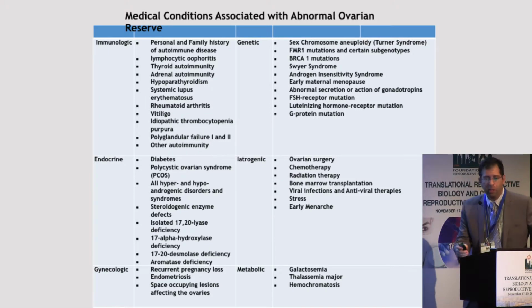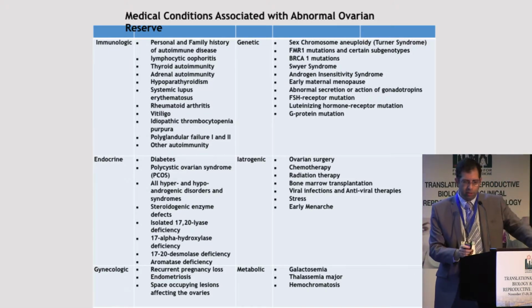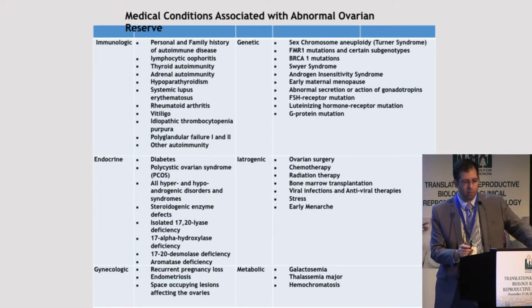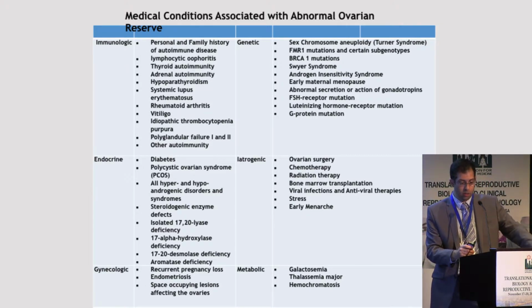There are a number of medical conditions that are associated with abnormal ovarian reserve parameters, and they broadly fall into these disease categories: immunological problems, endocrine problems, genetic abnormalities, iatrogenic insult to the ovary like chemotherapy, as we've spoken about, certain inborn metabolic disorders, and certain gynecological problems. For example, endometriosis that invades the ovary. When we see patients with these things, we should be thinking about their ovarian reserve and their fertility potential.